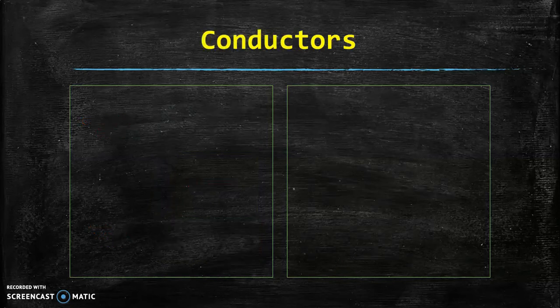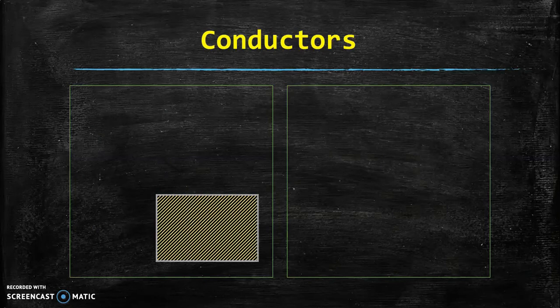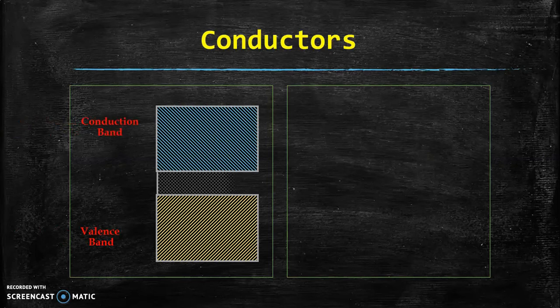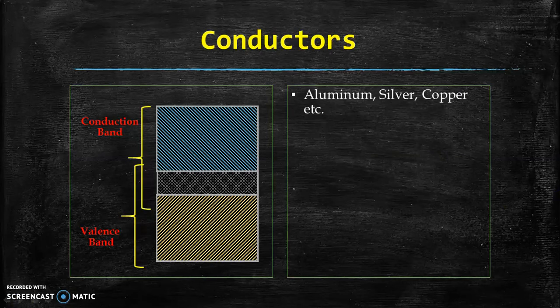The next category, that is conductors. Again, we have valence band, we have conduction band. In case of conductors, valence band and conduction band are overlapped to each other. Aluminum, silver, copper, etc. are the examples of the conductor.